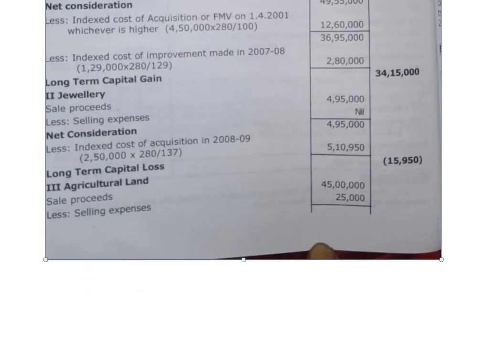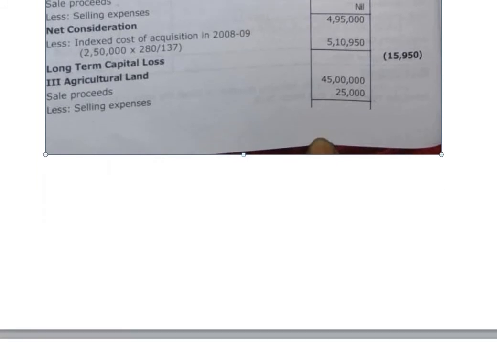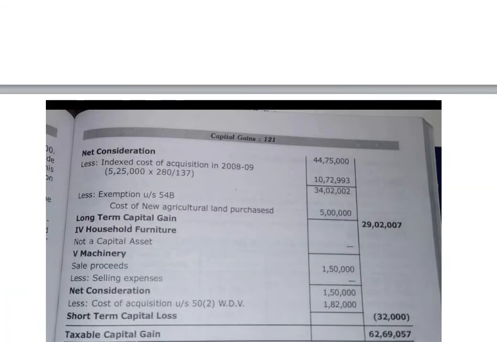See, agriculture sales proceeds 45 lakh, selling expenses or realization expenses or transfer expenses 25,000, net sale consideration 47 lakh 75,000. Here, as agriculture land is a long-term capital asset, you have to apply the index.